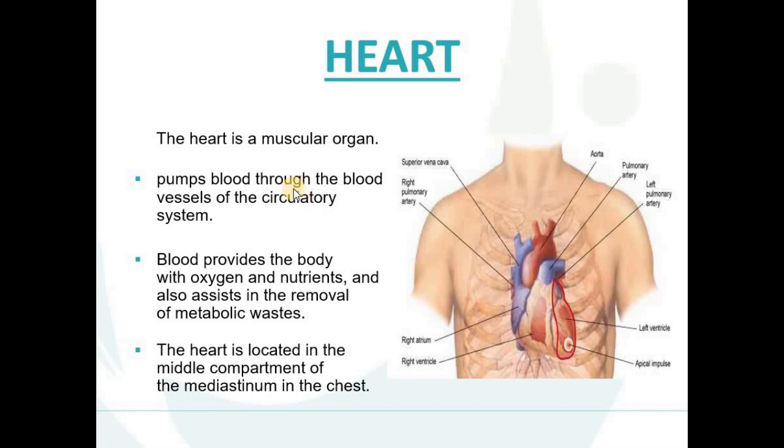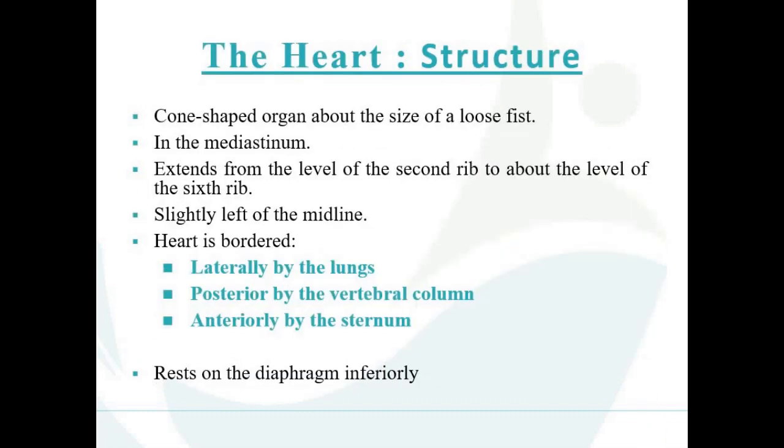So this is the structure of the heart, made up of muscles only. The function of the heart is to pump the blood throughout the blood vessels of the circulatory system, and it is located in the middle compartment of the mediastinum in the chest. The heart is cone shaped, just like a softie. The lower portion of the softie is the cone shape, about the size of a loose fist. This means we can hold the heart in our loose fist. Its size is only a loose fist.